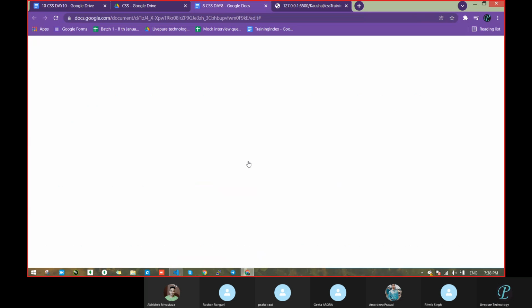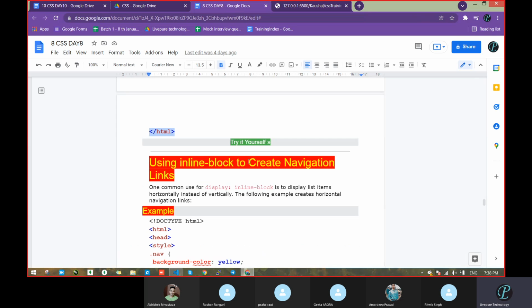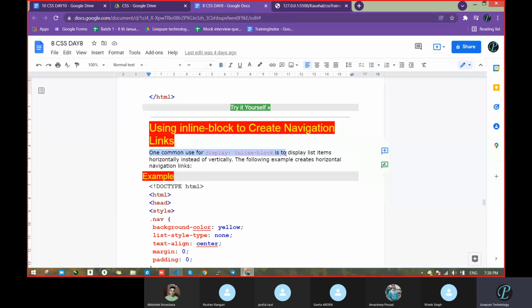Just wait. So see here, one common use for display inline is to display list items horizontally instead of vertically. Because block level comes in the vertical direction, top to bottom. But here we can move it horizontally, and the same thing we got here. It came horizontal, due to inline.